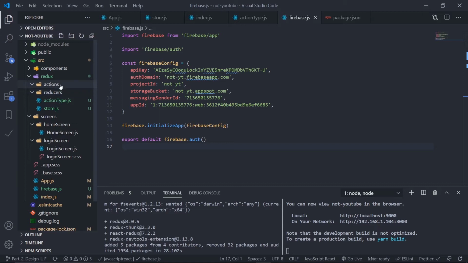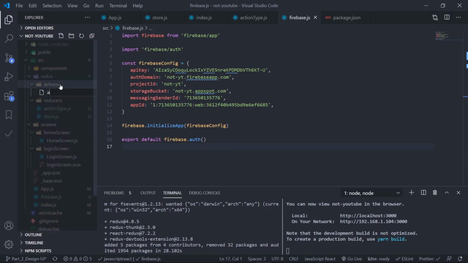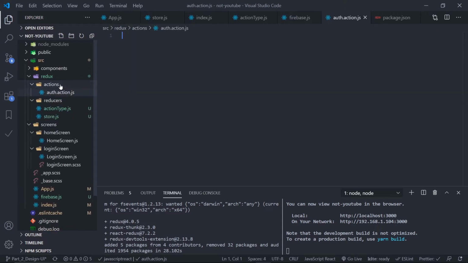So name of the file is auth.action. The action is because it's an action file. I like to use this, you may or may not. So auth.action.js, just create an action creator, and action creator is nothing but a function. So const login, and it will also get the dispatch function, and it will be an asynchronous function as I am going to do some asynchronous call.